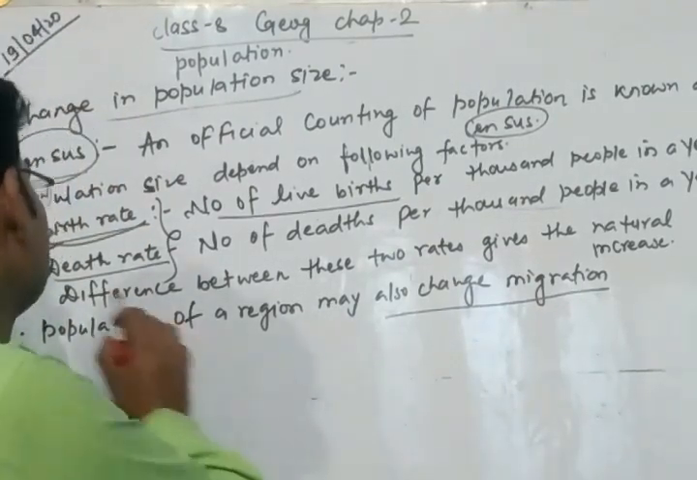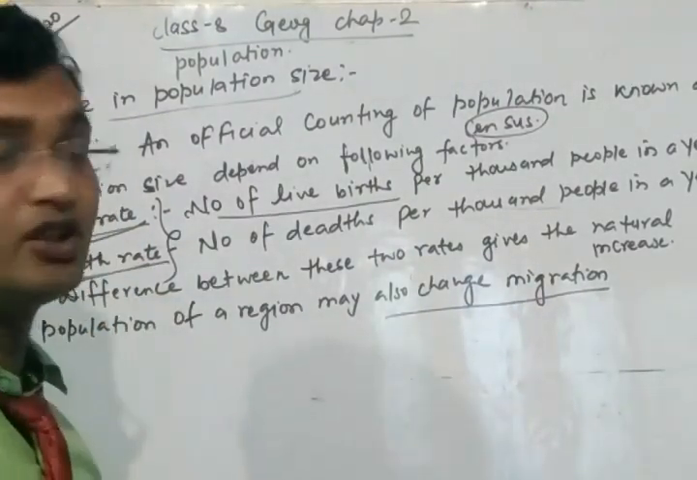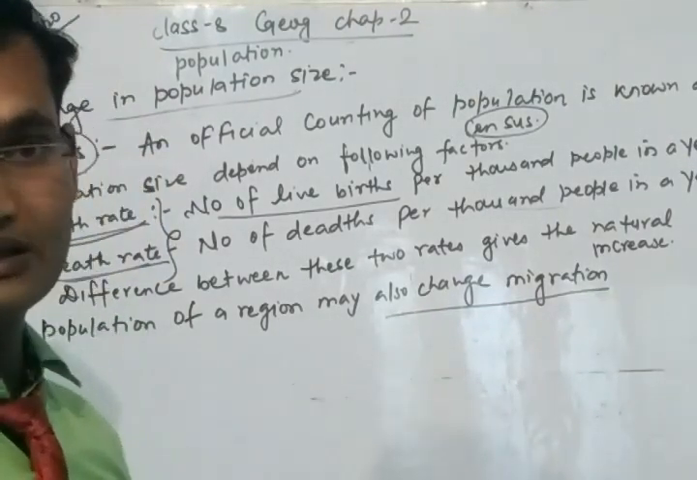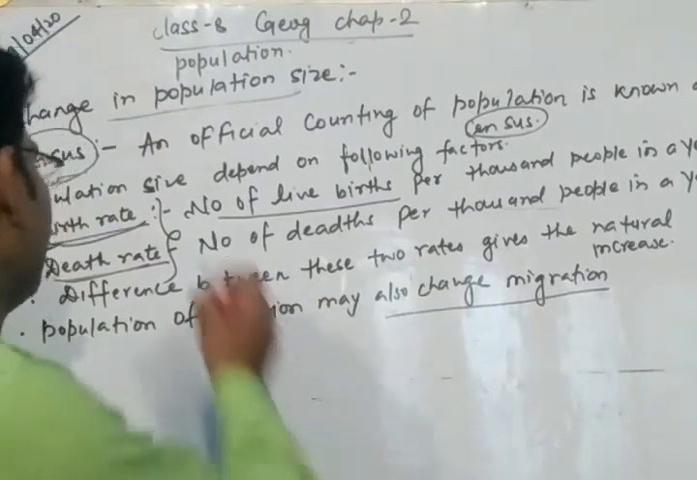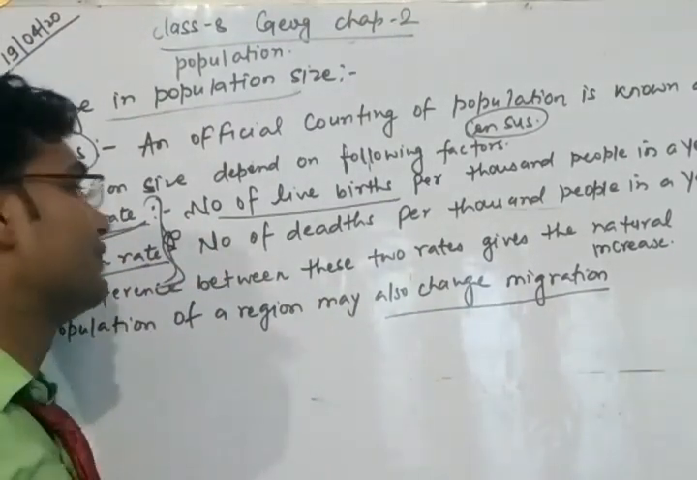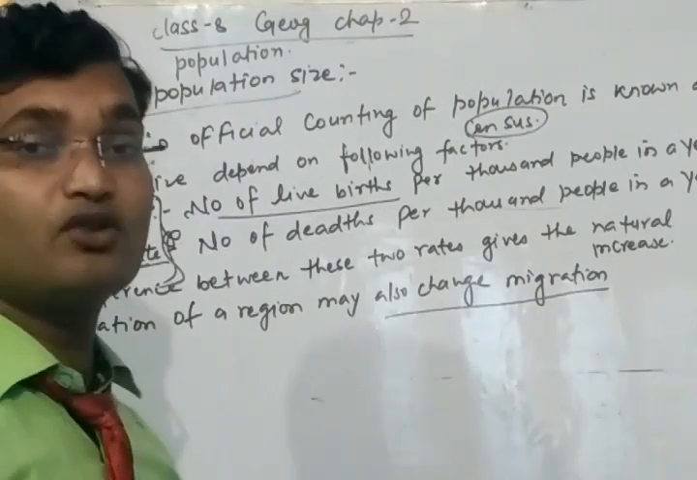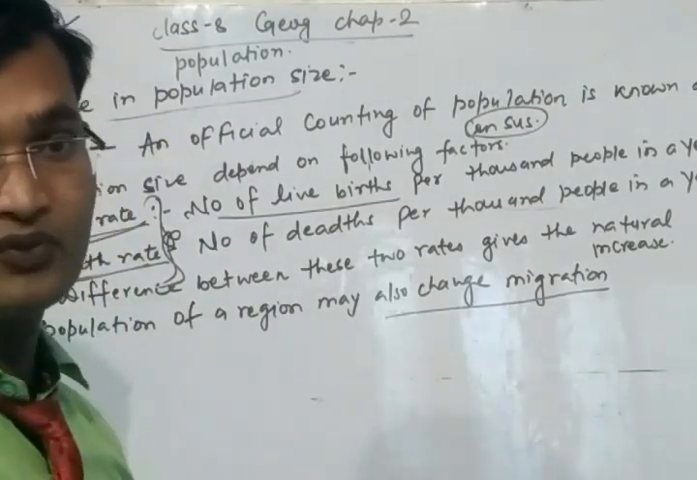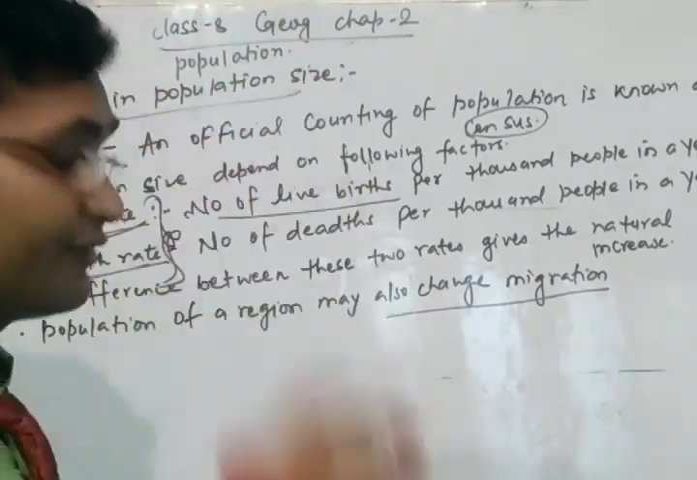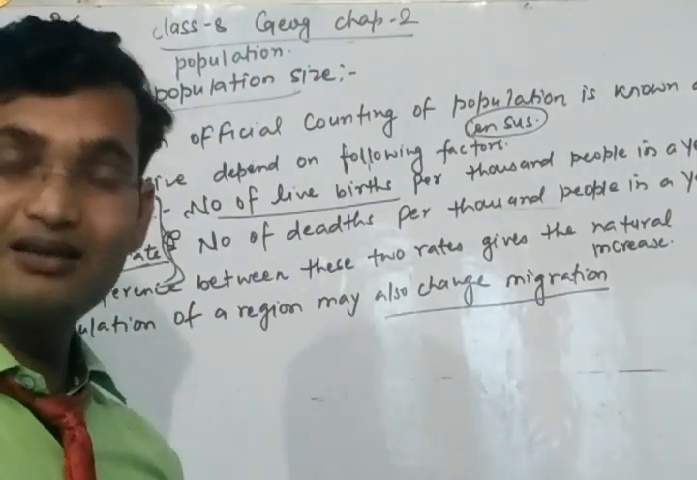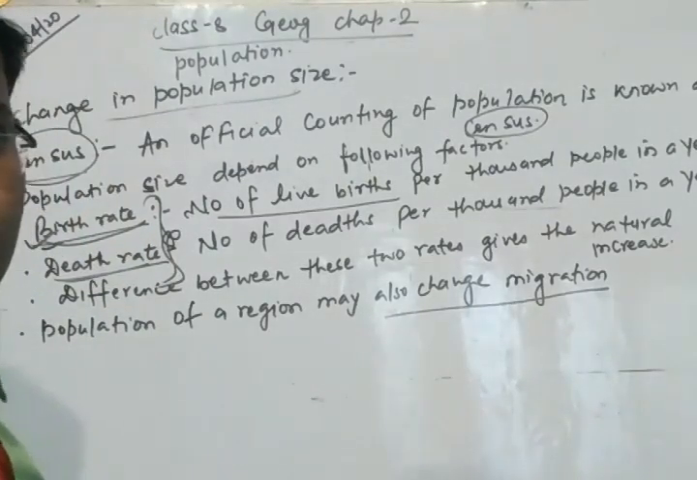And the next one is the death rate. Death rate is the number of deaths per 1,000 people in a year. And the difference between the birth rate and the death rate gives the natural increase in the population of the country. Okay, so if both are high, population will be high. Both are low, population will be low.